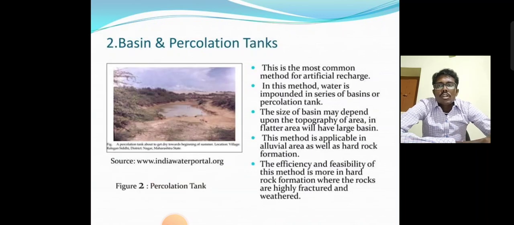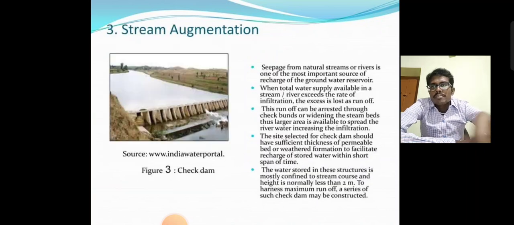Next one, basins and percolation tanks. The most common method of water recharge. In this method, the water is impounded in a series of basins or in a percolation tank. The size of the basins may depend upon the topography of the area. In a flatter area, there is a large basin. The method is suitable for alluvial soil areas as well as hard rock formations. The efficiency and feasibility of the method is greater in hard rock formations where the rocks are highly fractured and weathered.